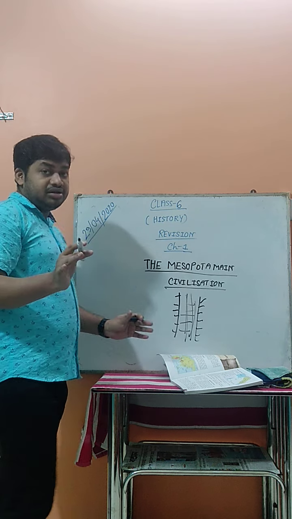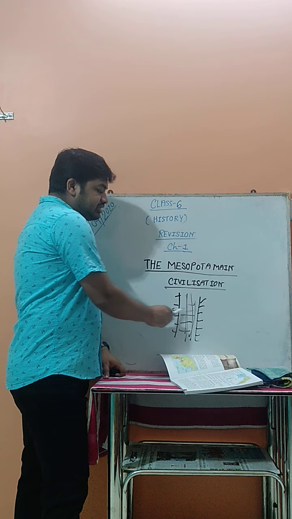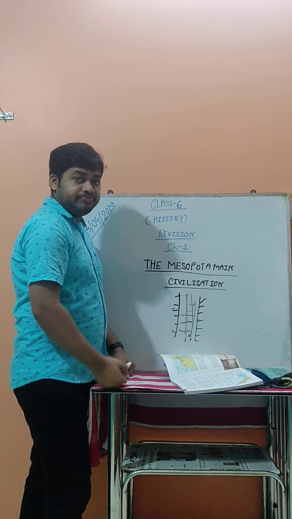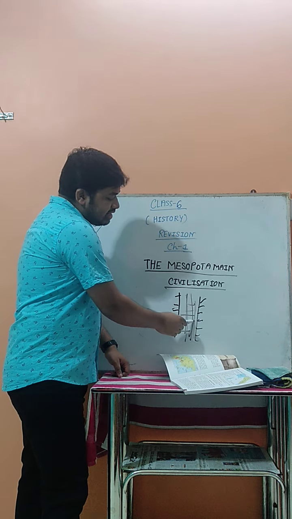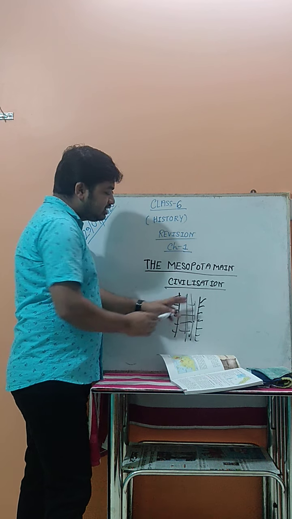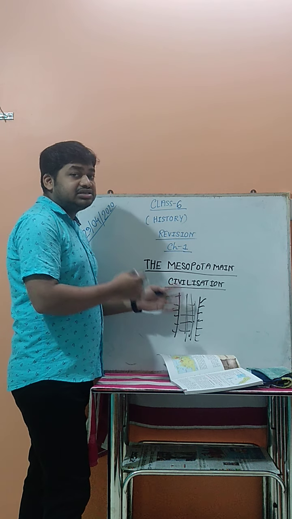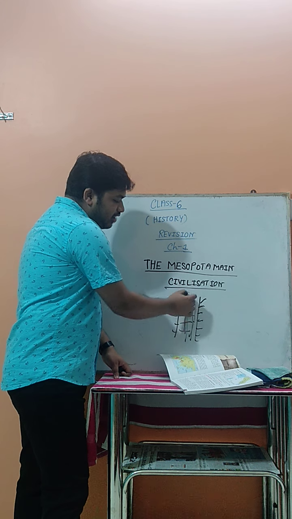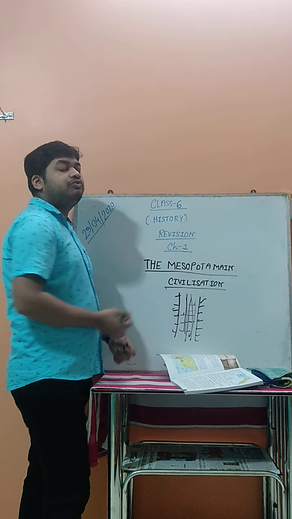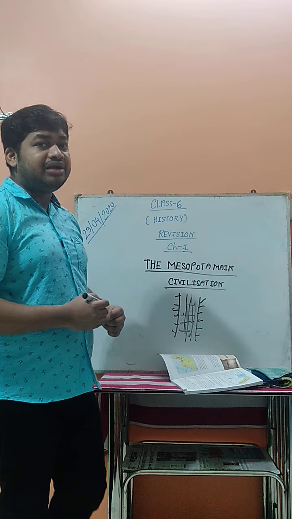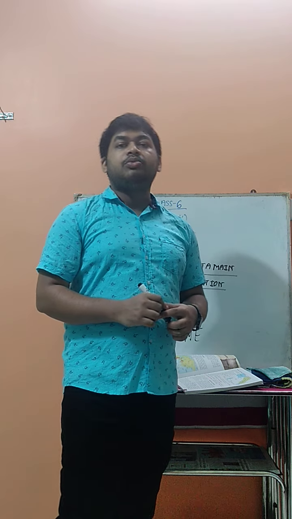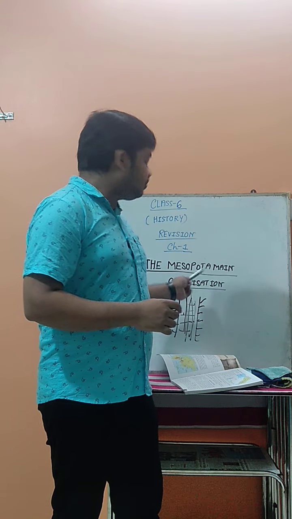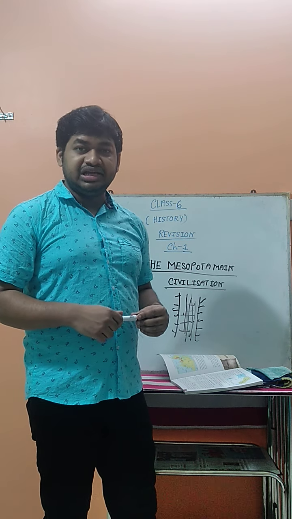If you think, the first one is the Euphrates and Tigris, these two rivers, and between them the Mesopotamian civilization is located. And as we know, the land beside the river is very fertile because it is made by sand, silt and alluvium soil. Both sides create very fertile land that is very useful for growing crops. And here an abundant amount of crops will grow. That is why the Mesopotamian people chose this place for making their civilization.